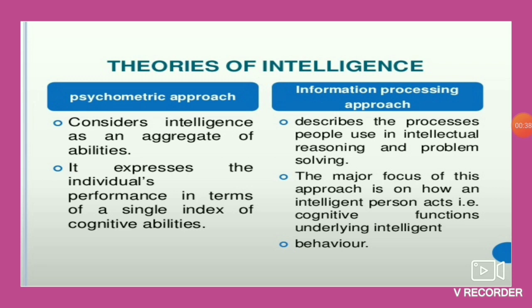So the basic difference here is that psychometric considers it as a total of all the abilities, whereas information processing considers it as the processes that are involved in reasoning and problem solving.